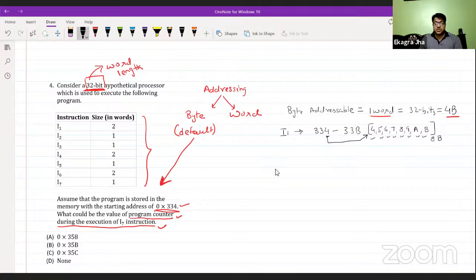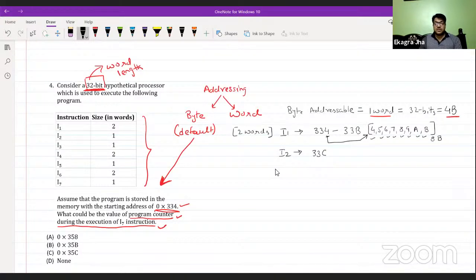Okay. Because it is of 2 words length, I1 starts from 334 and gets its storage till 33B. So the next instruction, which is I2, definitely starts from the immediate address after I1. I1 is already occupying 33B, so the starting address of I2 will be 33C. The next sequential address for I2 is 33C.